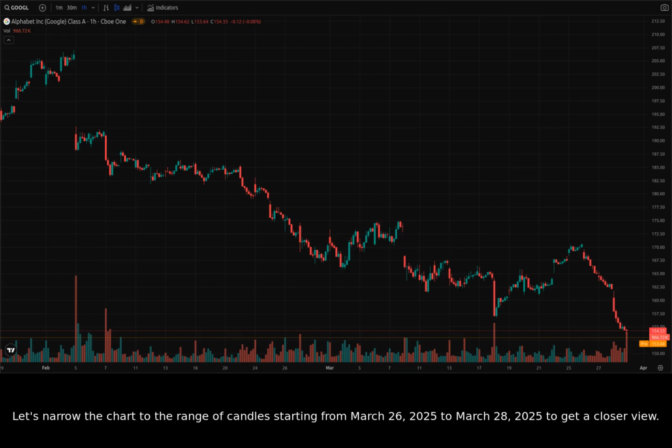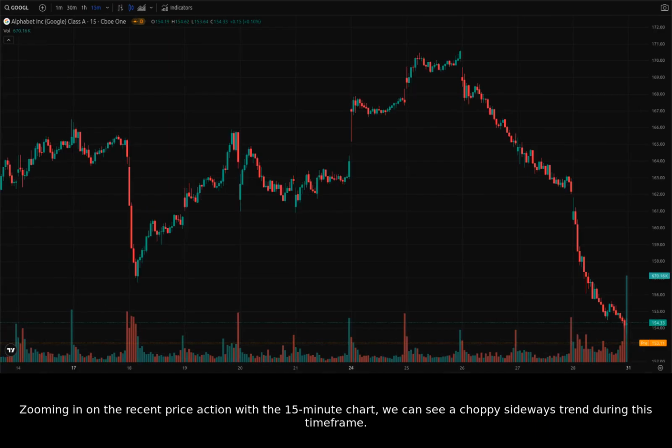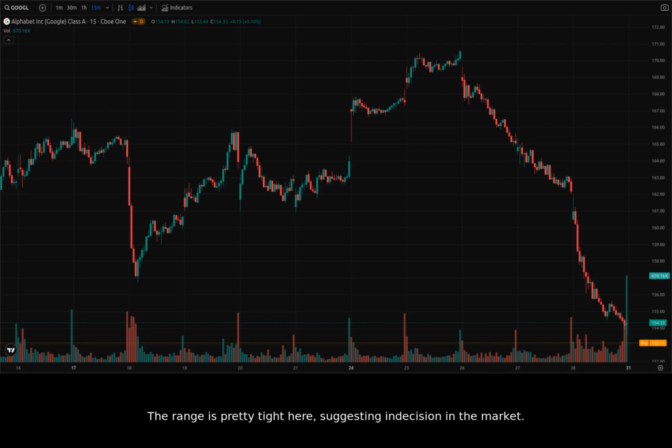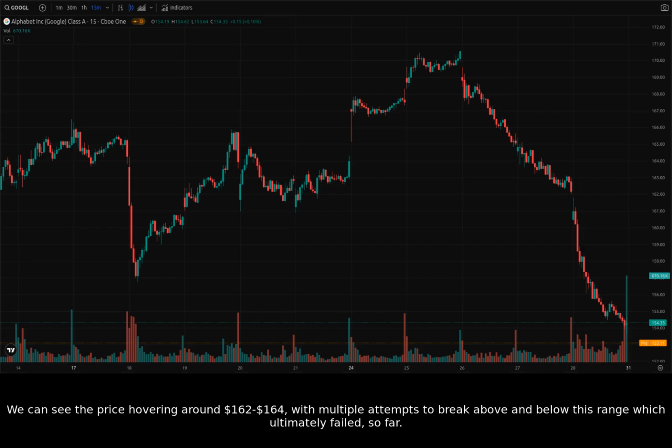Let's narrow the chart to the range of candles starting from March 26, 2025 to March 28, 2025 to get a closer view. Zooming in on the recent price action with the 15-minute chart, we can see a choppy sideways trend during this time frame. The range is pretty tight here, suggesting indecision in the market. We can see the price hovering around $162 to $164, with multiple attempts to break above and below this range, which ultimately failed so far.